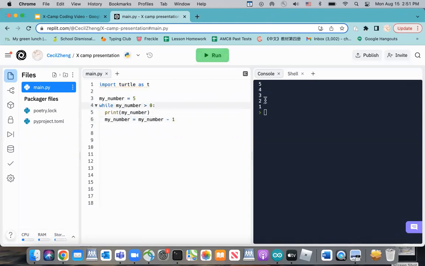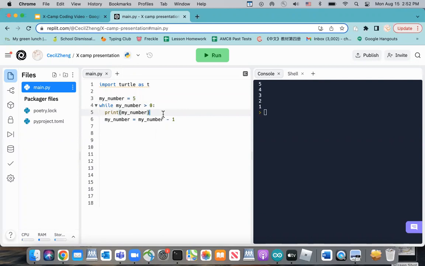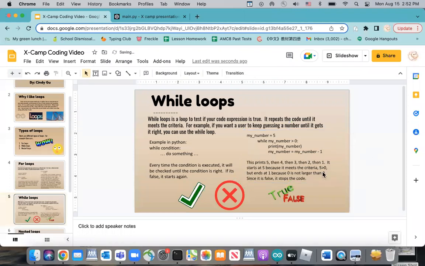This prints out 5, 4, 3, 2, 1, as my number is 5, and it prints out my number each time, which goes from 5 minus 1, so 4, minus 1, 3, minus 1, 2, minus 1, 1. And it stops at 1 because the number has to be greater than 0.